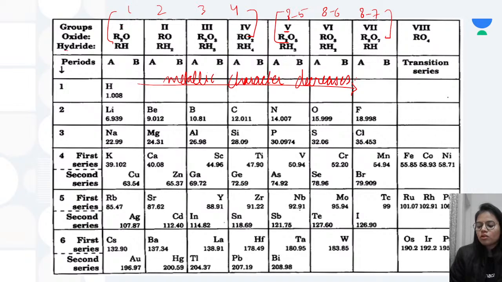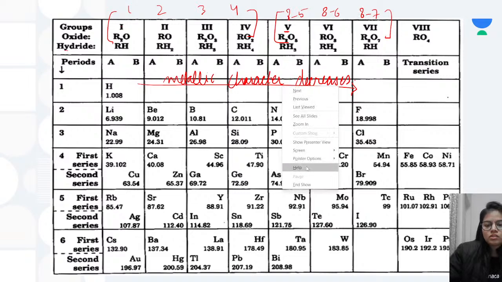Okay, so that was what was told by Mendeleev, that as we are moving across a period from left to right, in that horizontal way, what happened? The non-metallic character will increase. So the elements are changing from metallic to non-metallic.